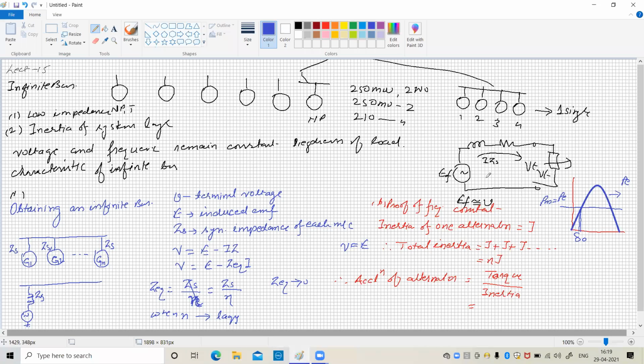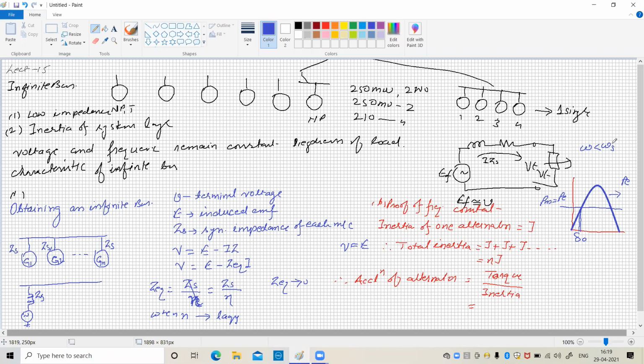When the electrical output or electrical load on the generator increases, I am talking about a single generator, when the electrical load on the generator gets increased, at the same time the mechanical input will be smaller and hence the generator will decelerate, meaning its speed starts decreasing, where the angular velocity of the rotor decreases with respect to the synchronous speed of the alternator, and therefore we can call it a deceleration of the alternator.